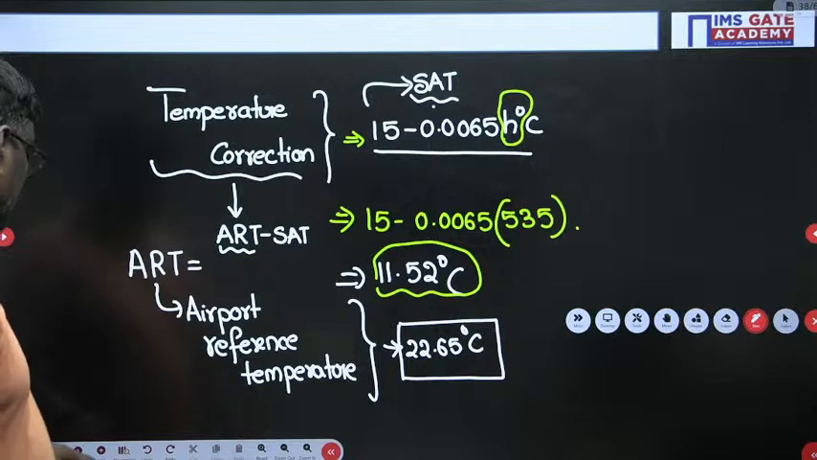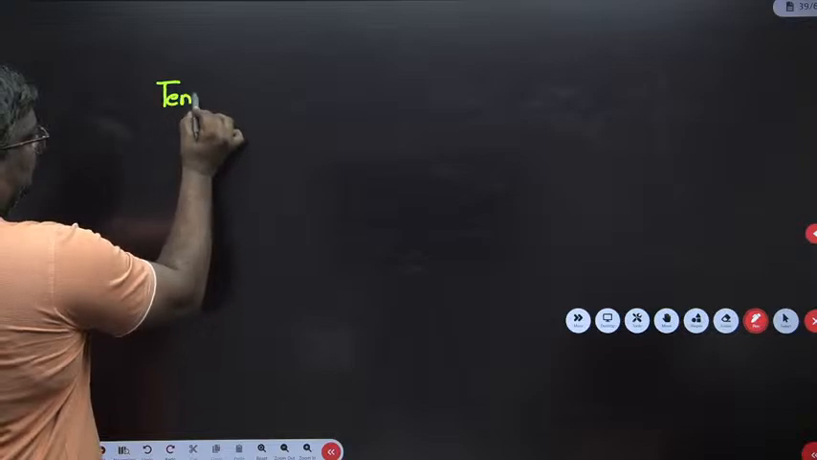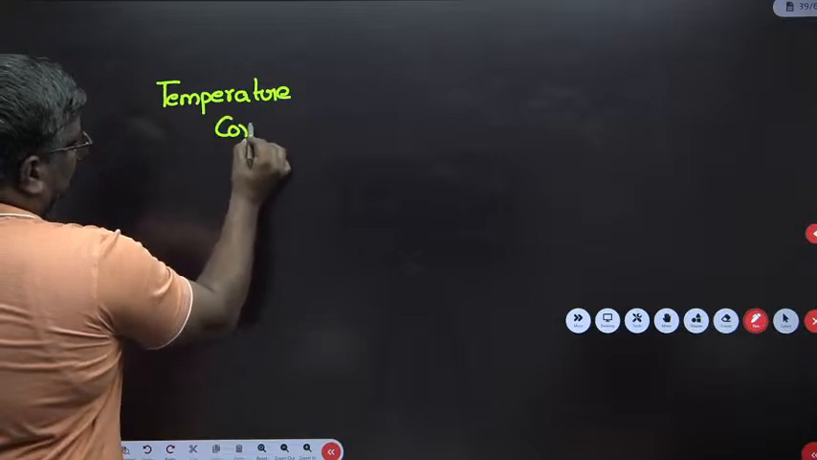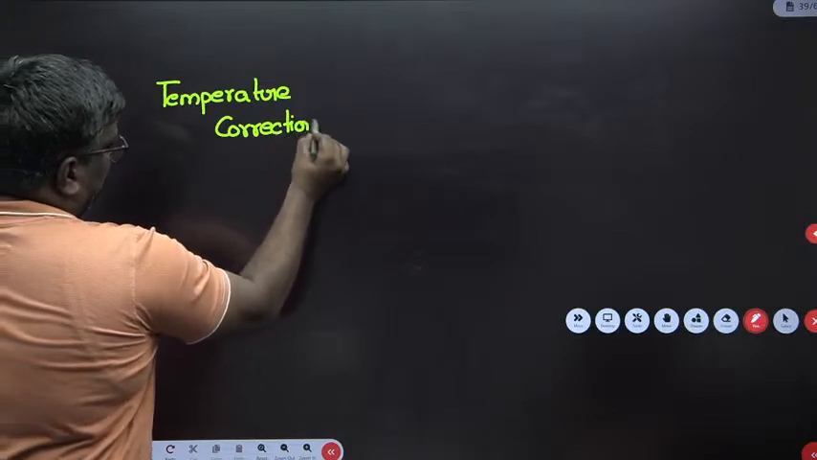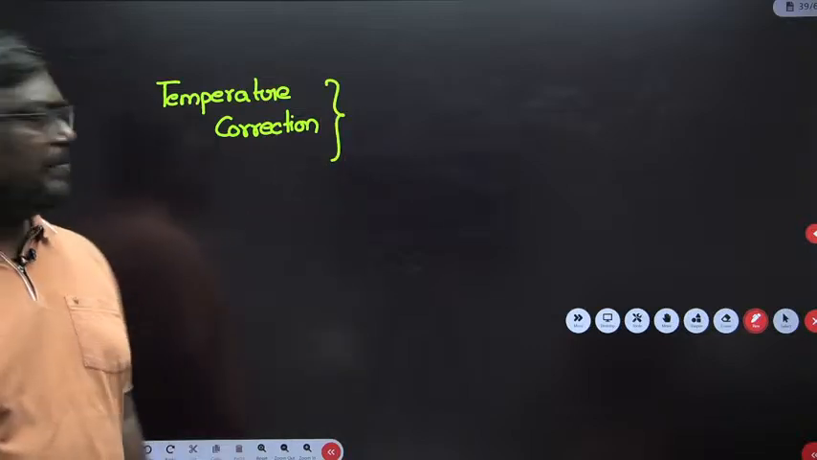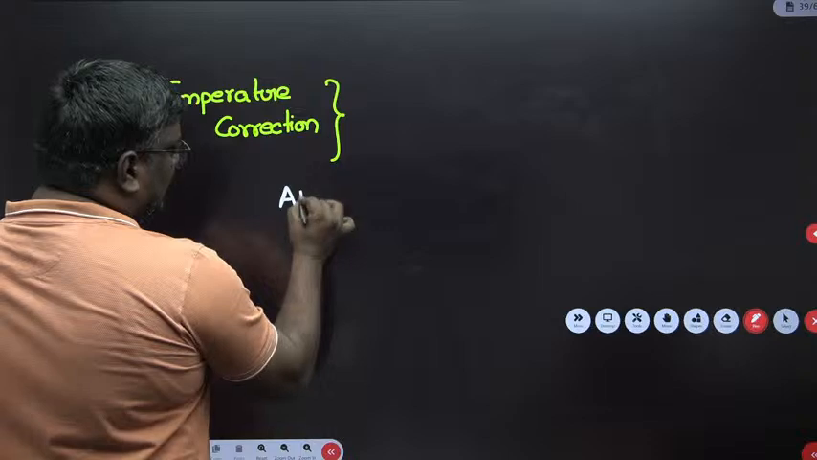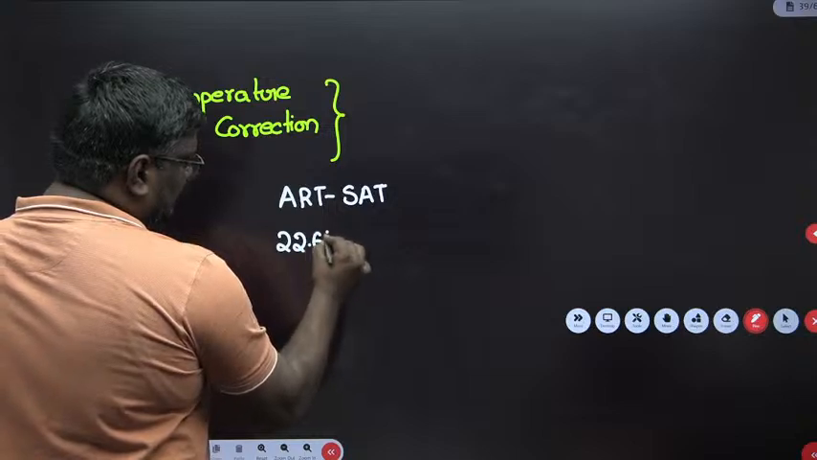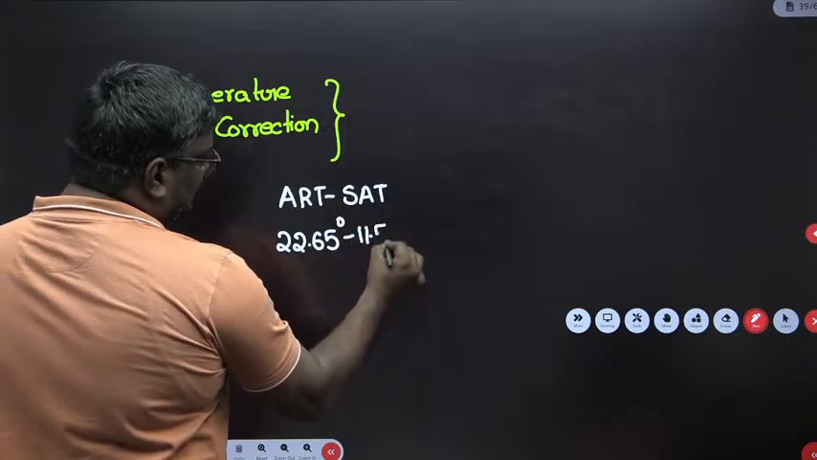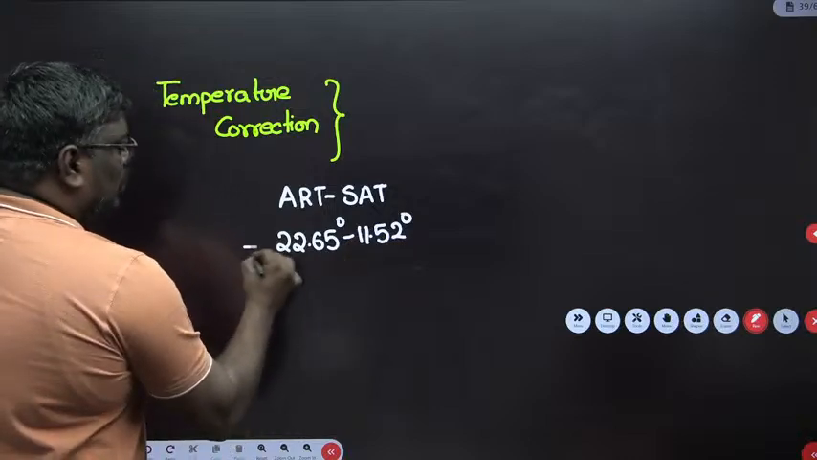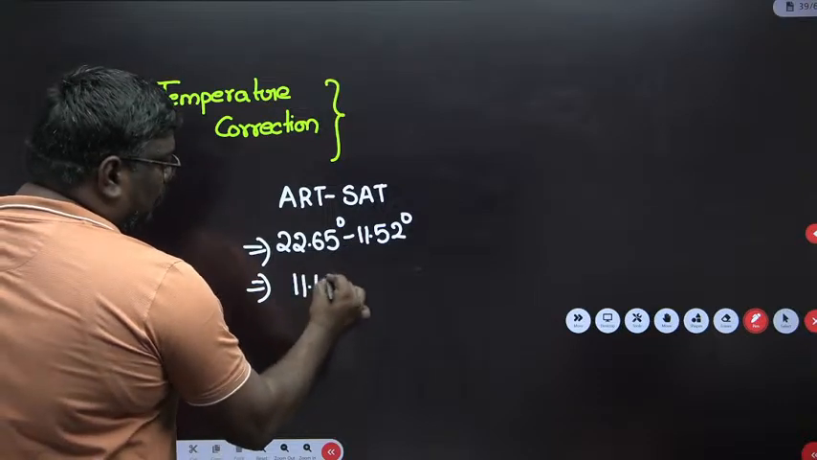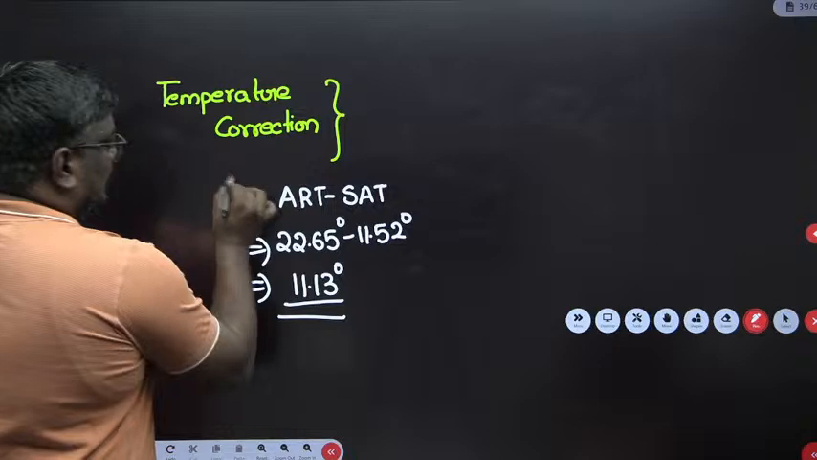Are you getting me? So if I do temperature correction here, it is equal to ART minus SAT. ART is 22.65 degrees. SAT is 11.52 degrees. I am taking up to 2 decimals. So if you do this, it will be 11.13 degrees.